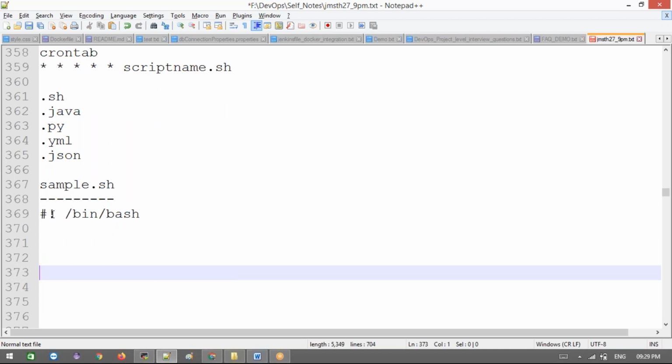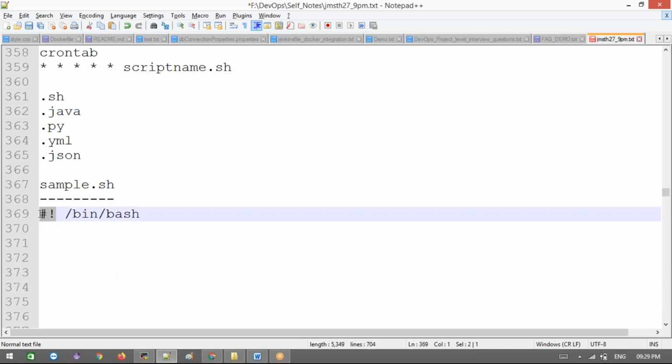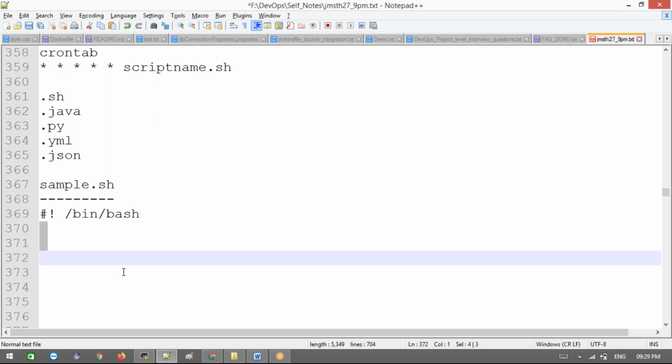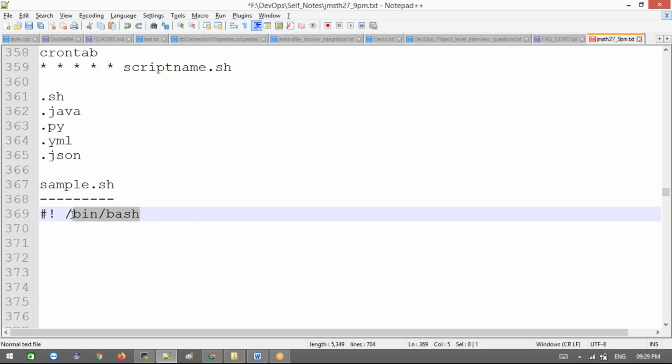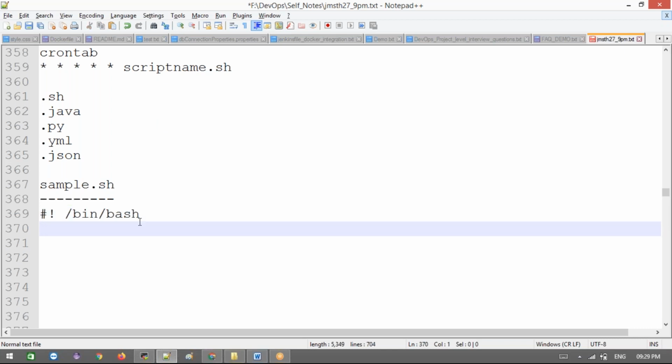What does this mean? This is the shebang. The hash-bang is a shebang, and with it we are telling the system we are using bash scripting or shell scripting to implement this file. The code we are writing is for bash scripting. Bash is the older version and shell is the latest version. Both are the same, don't think about what is bash and what is shell. Even if you execute any shell script, internally it works on bash only.